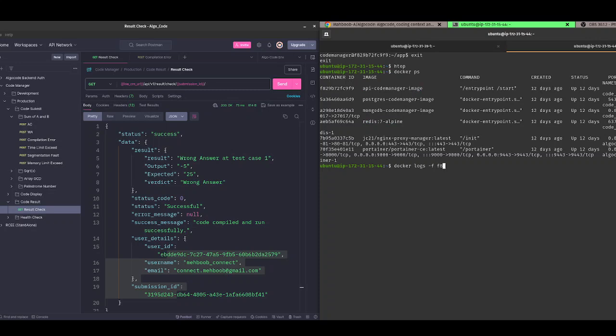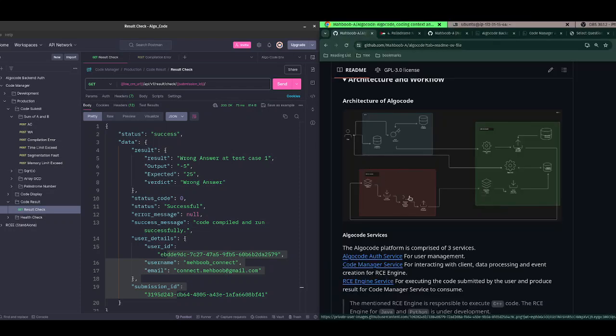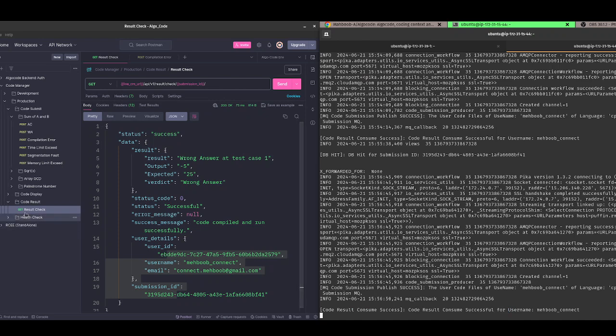You see, these are the DB hit. The cache was not hit. Code result consumed success. So once the RC engine publishes the result, the code manager consumes the result and stores the result in MongoDB.